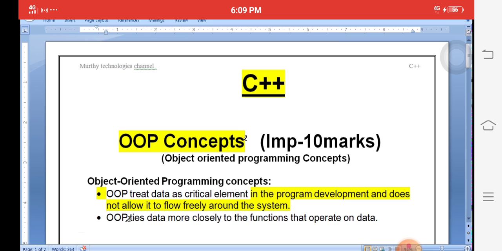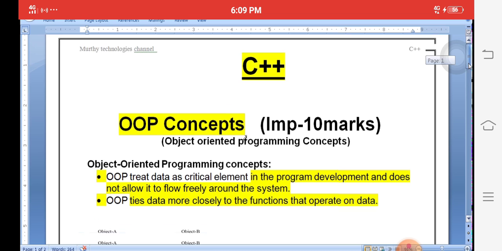OOPS ties data more closely to the functions that operate on the data. That means in object-oriented programming, an object contains data and functions. The data should be used by the functions only, but not by others. What is the meaning of data? Student roll number, name, address, etc. What are the functions? Student marks report, student performance, student activities, student cultural activities. These actions are called functions.